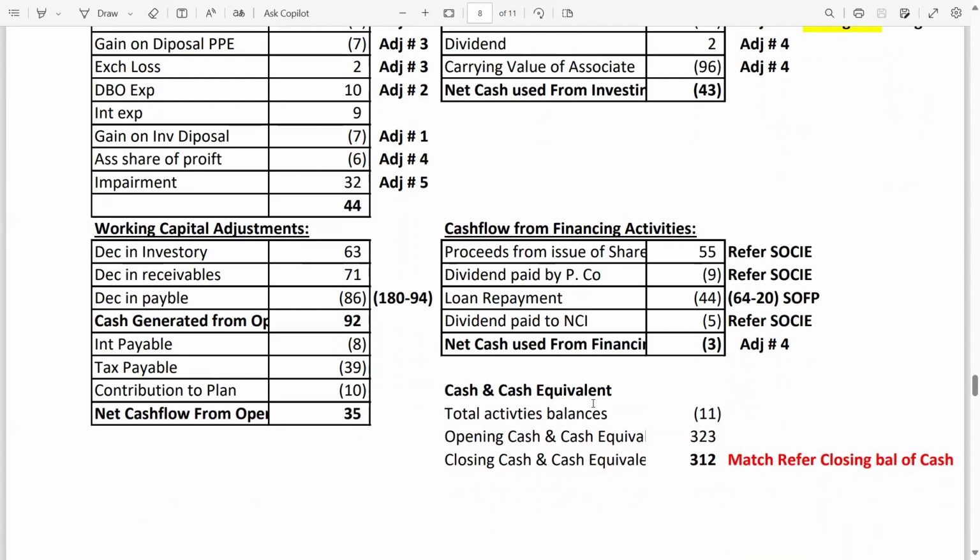Then cash and cash equivalent, the last step. The total of the activities balance gives you the negative total 11. Opening cash and cash equivalent from the SOFP, the opening balance of cash and cash equivalent is 323. Once you add these two, the closing is 312. And if you compare it with the SOFP closing balance of cash and cash equivalent, it's also 312. So now it means our balance matches the SOFP closing balance. So now we are done with this question.